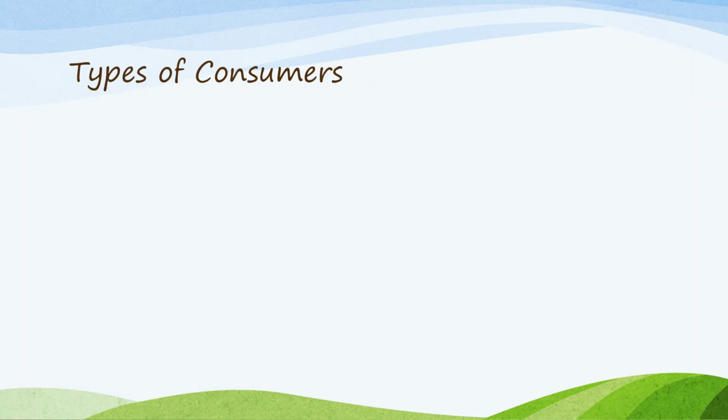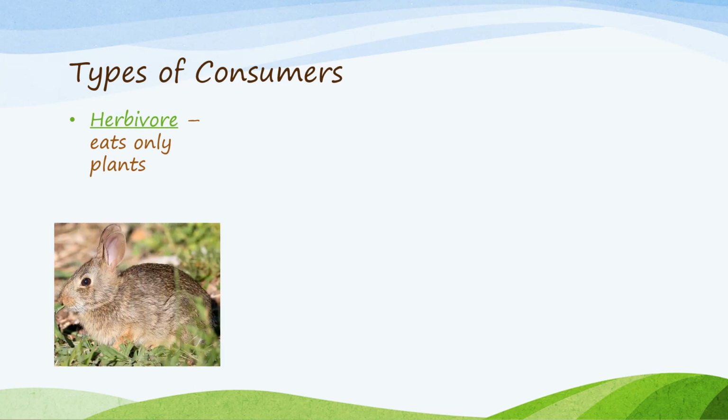There are actually 3 types of consumers that you need to know about as well. Herbivores are consumers that eat only plants. This rabbit is an herbivore because it only eats plants and products of plants, like vegetables and flowers. It does not eat animals.